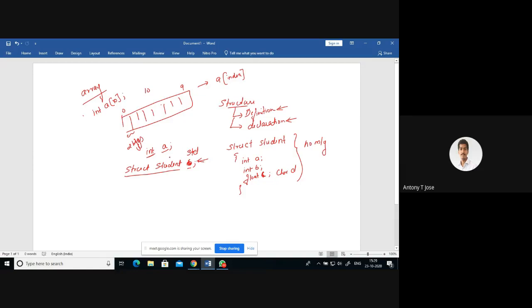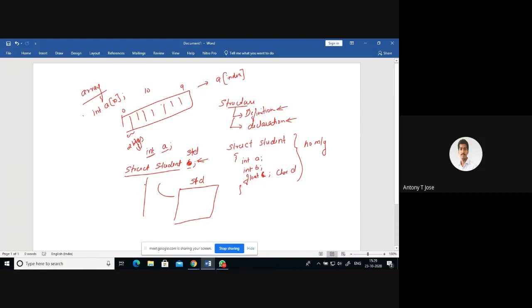Okay, so if I write like this, what happens in the memory? Somewhere in the memory, you will be declaring the structure named student. std is the name of the variable.